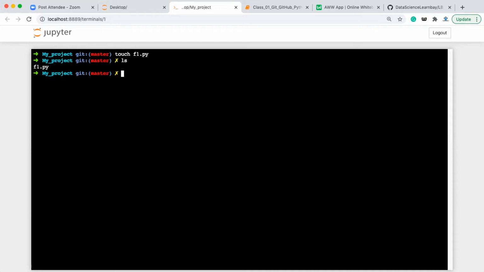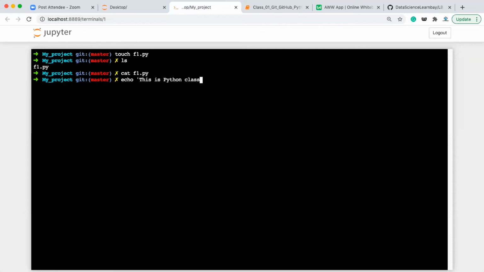If you want to see the content of f1.py, you can use the cat command. The cat command shows you the content of the file. There is no content written inside f1.py, so it is empty. It is not showing anything. If you want to write anything inside f1.py, there are two ways: one is using the vim command, or the other is using the echo command. Using the echo command, if the file already exists, whatever you want to write, you can write it. Let's say this is Python class.